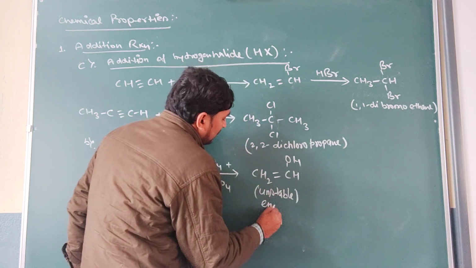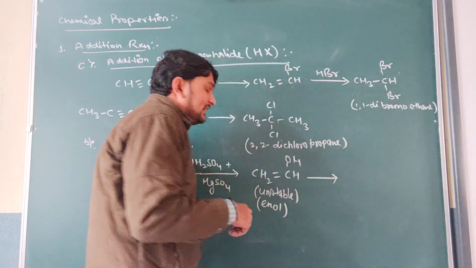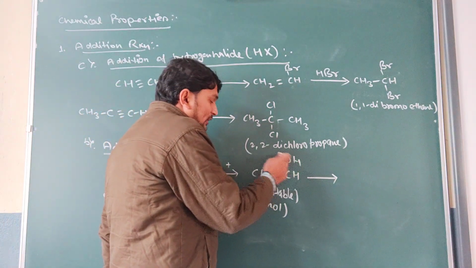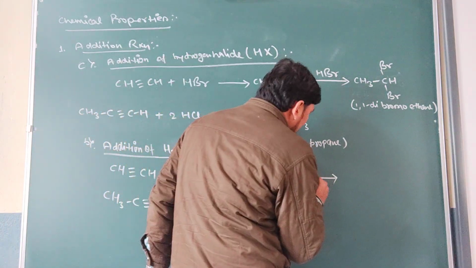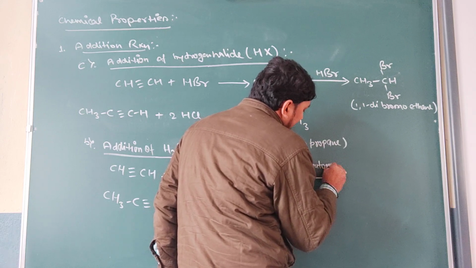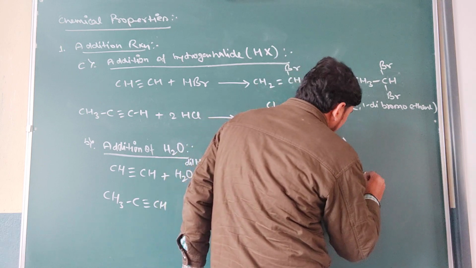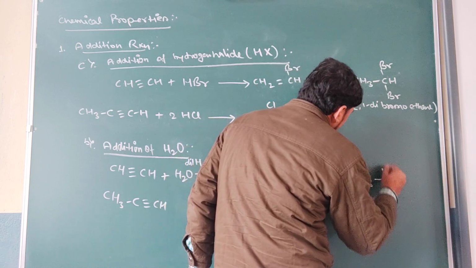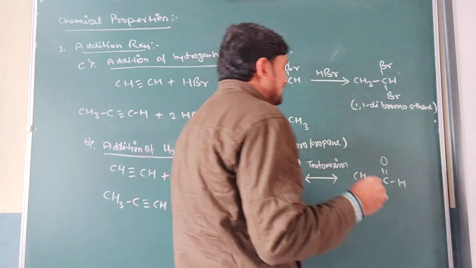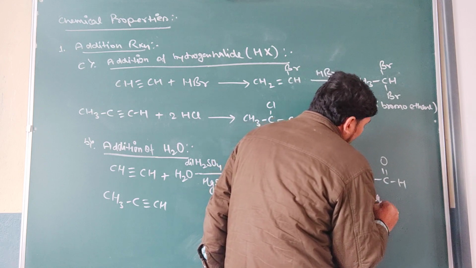It's an enol, and this enol undergoes tautomerization, and due to tautomerization the pi electrons will be shifted there and a proton will shift there, and it will form the product CH3-CH=O.